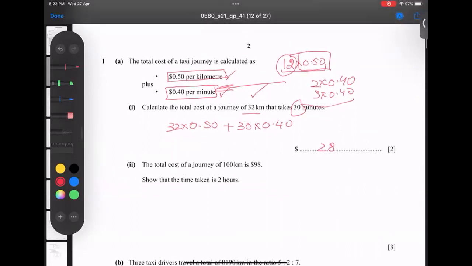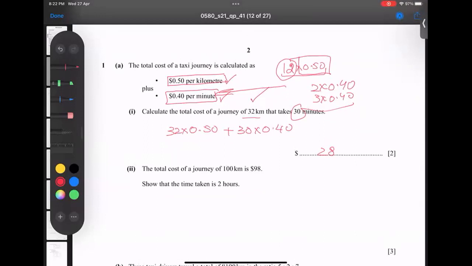This part is over. Part number 2: a total cost of a journey of 100 kilometers is $98. Total cost of a journey of 100 kilometers is this much. For 2 hours, we have to calculate. Show that the time taken is 2 hours. And what is the technique? We have the same criteria, because both parts are under the title of this. So what is the technique to do it? This kind of question, because if he takes 100 kilometers equal to 98, okay, so 98, I will check it for 2 hours. So same criteria. Look at here.